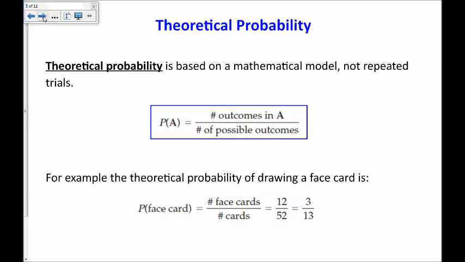And it gives us this formula, which I'm guessing that you are pretty familiar with, for finding the probability of an event. It's the number of outcomes in event A divided by the number of possible outcomes. So for example, the theoretical probability of drawing a face card is the number of face cards out of all possible cards, which is 12 over 52 or 3/13.